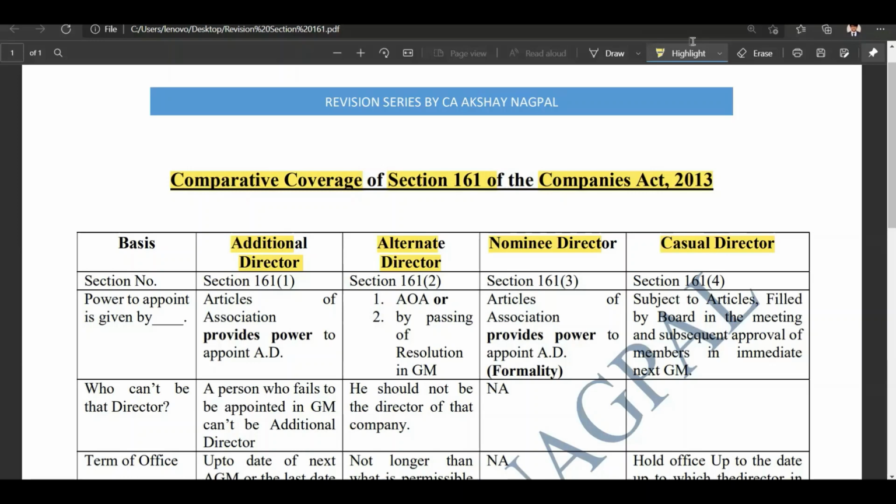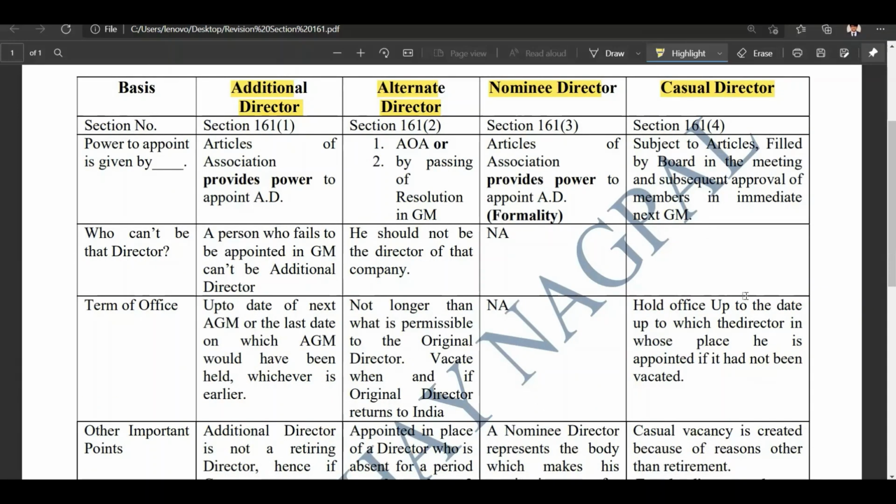So now I have given you an overview of all these four types of directors. Now let's begin with this chart, and you will be able to study it more comprehensively. As you can see on your screen, I have bifurcated this chart on four bases. First three bases are common for all these directors. So let's study the first three bases, and then we will head to the fourth point, which is other important points.